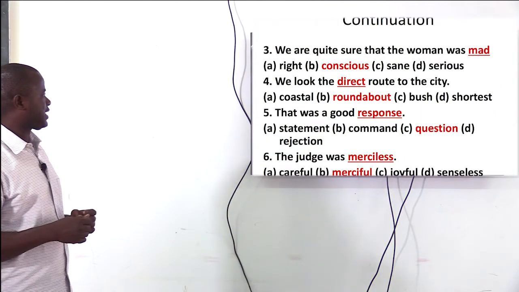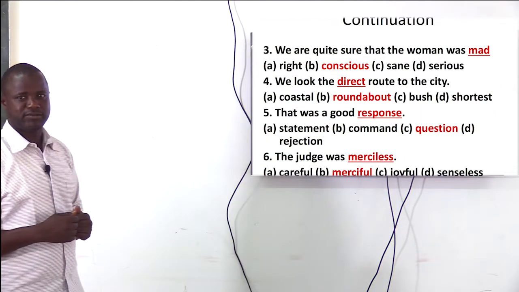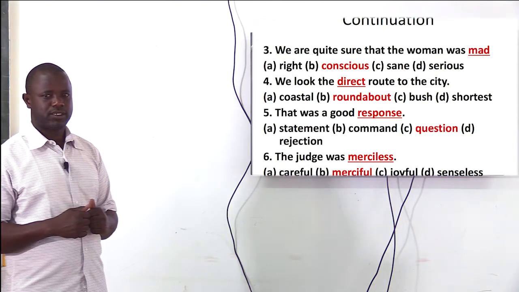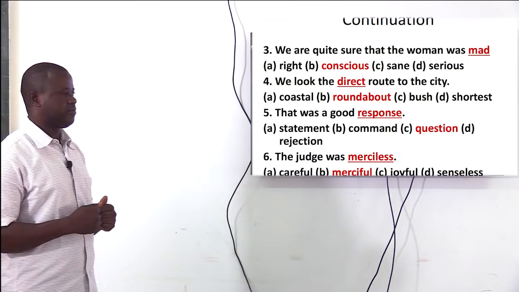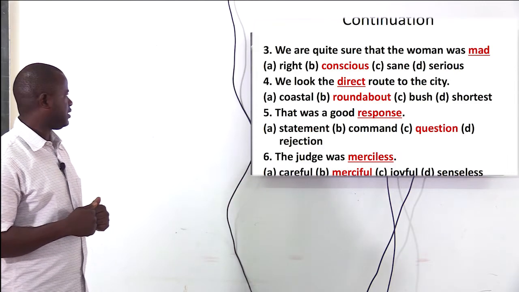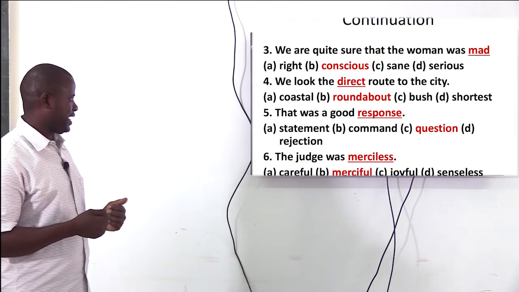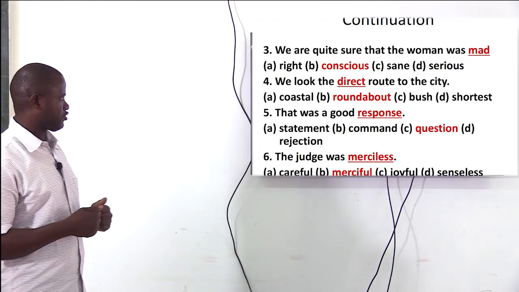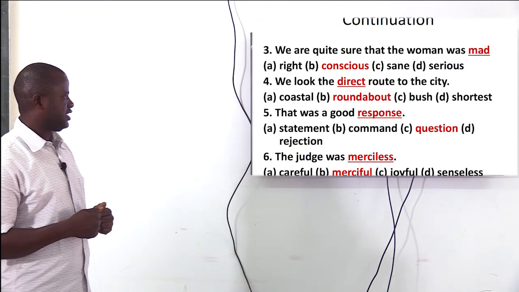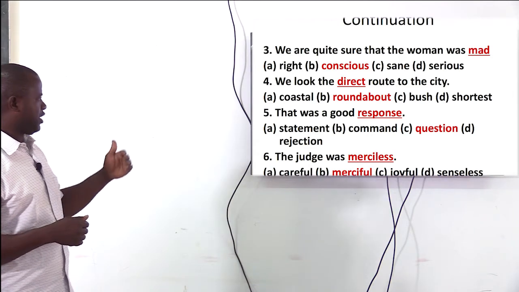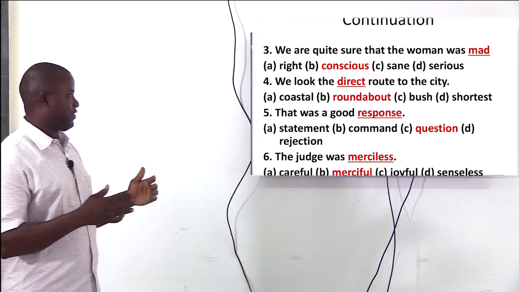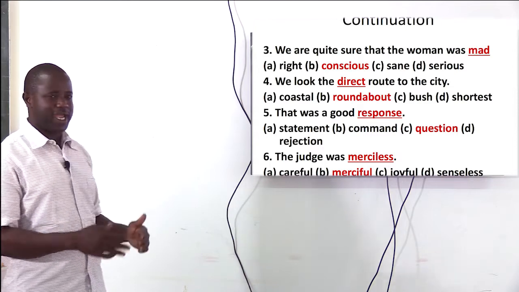We are quite sure that the woman was mad. Which of these words has an opposite meaning to the word mad? Conscious, sane, serious. Here we're going for conscious, which has an opposite meaning to the underlying word mad.